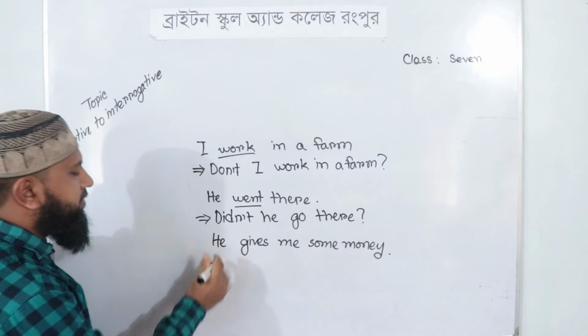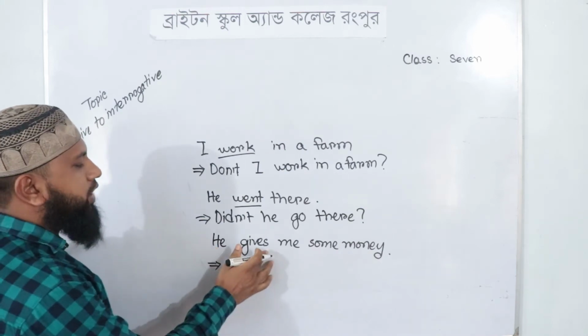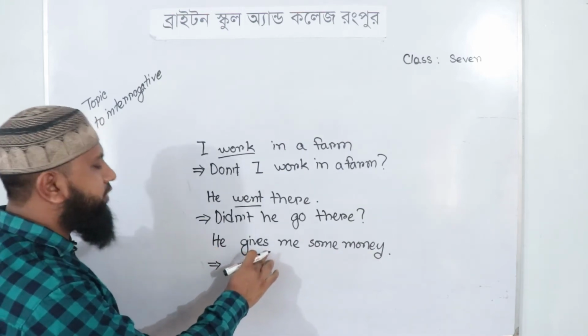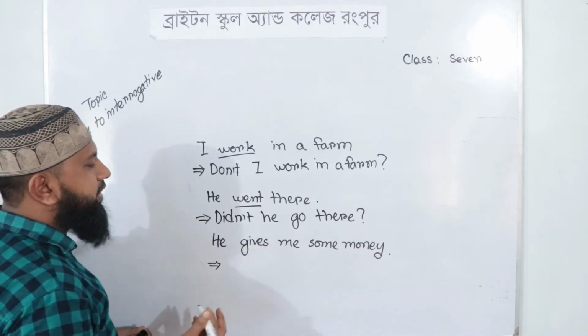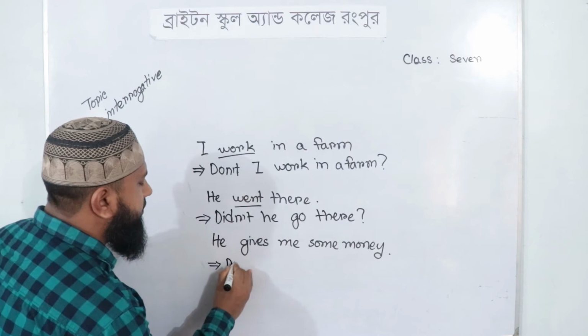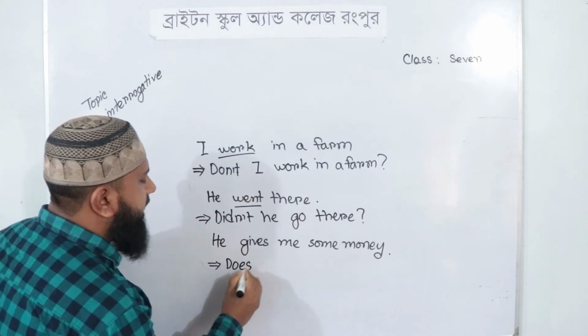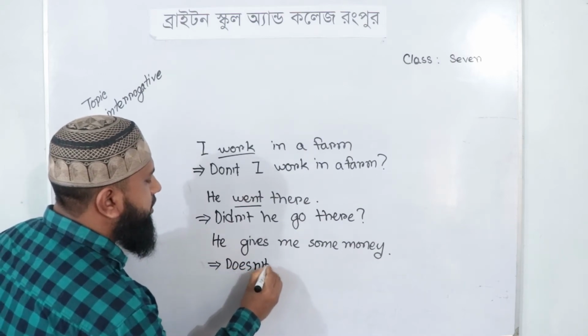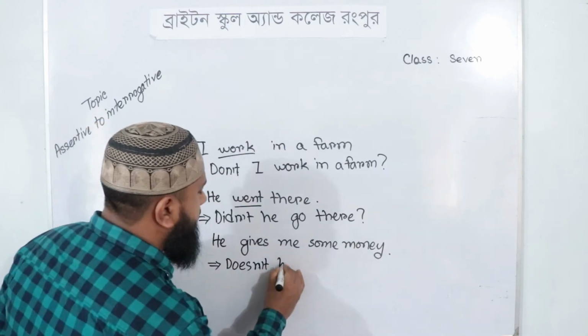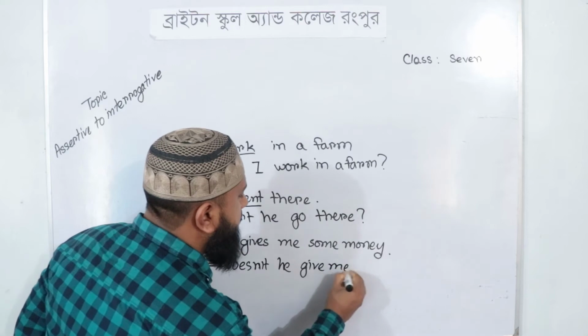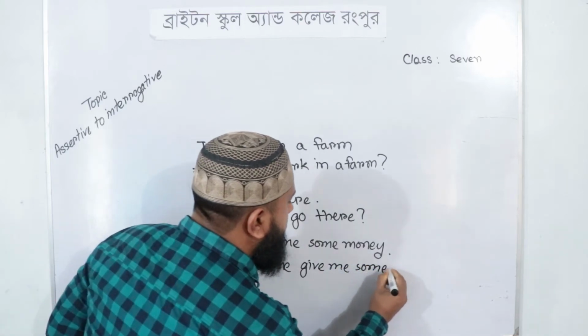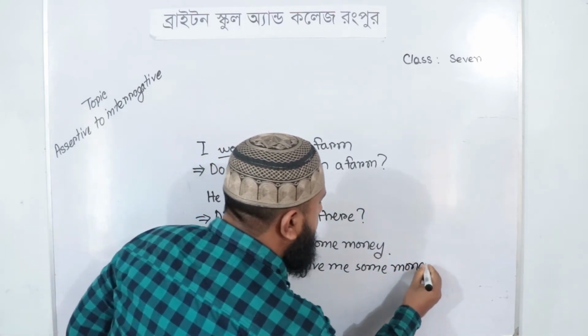Okay, now there is the third sentence. There the subject is third person singular number, so we have added s with it. So we have to take do or does. Who can say it? We have to take does, and add not.